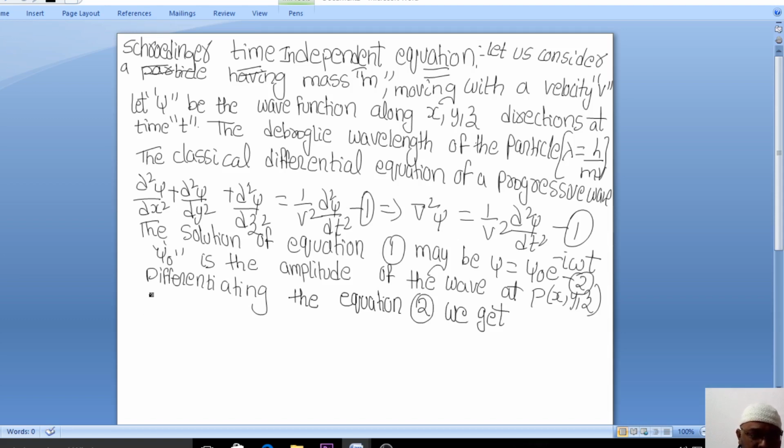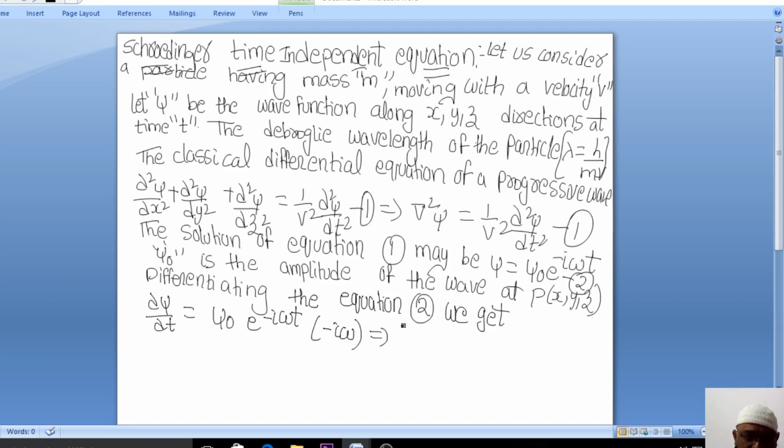First differentiation: dou psi by dou t is equal to psi naught times the derivative of e to the power of minus I omega t. Omega is angular frequency, t is time. With respect to t, minus I omega will come out, since the differentiation of e to the power of x is e to the power of x. So it will come like this.